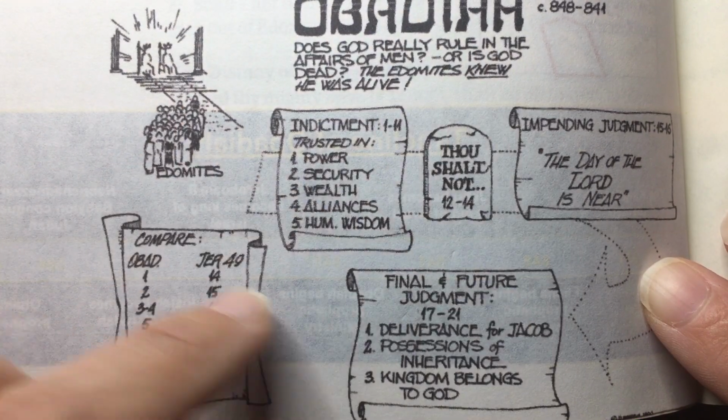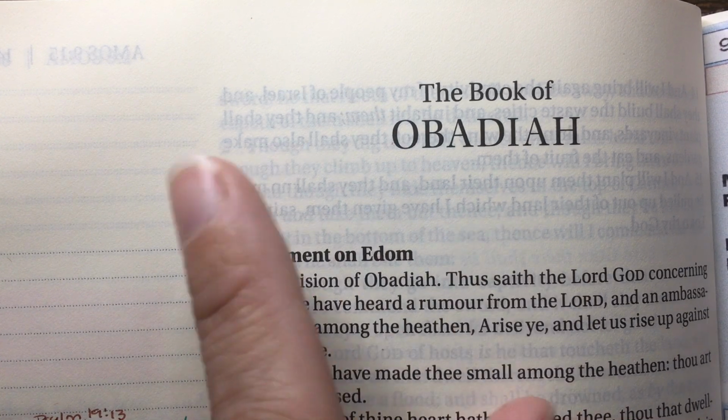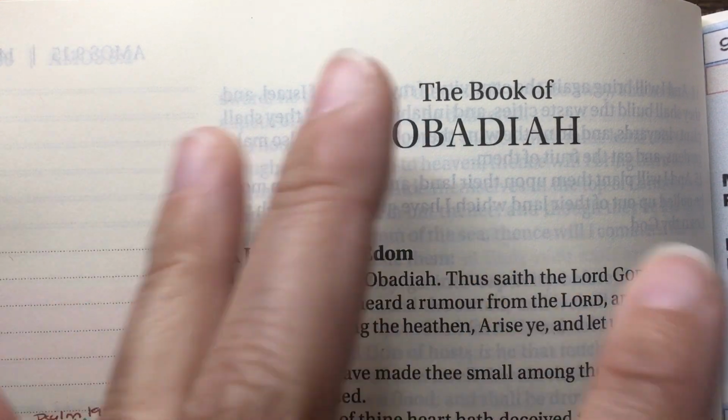And then this is just some other information about it. So here at the top, I mentioned this before. In my other Bible, I was writing like who the author was and historical information right at the top here.